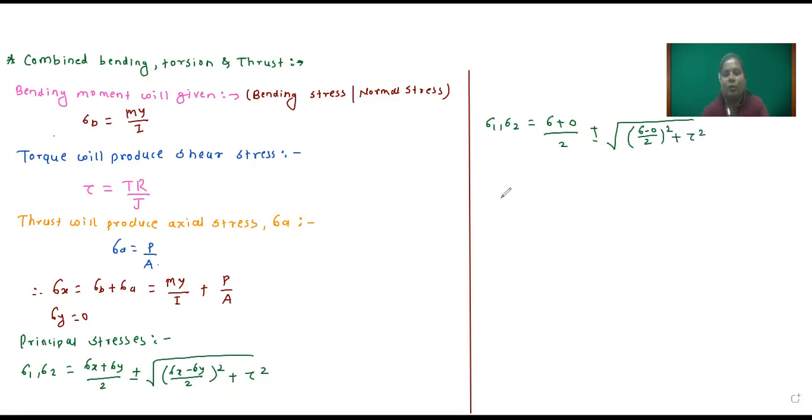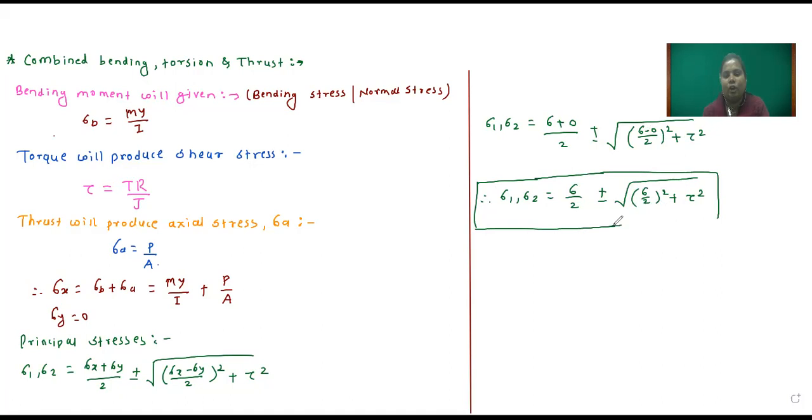So from this we get sigma 1 comma sigma 2 equal to sigma divided by 2 plus minus square root of (sigma divided by 2) bracket square plus tau square. So this is the equation for finding the maximum and minimum principal stresses by considering the combined effect of bending, torsion and thrust. Thrust means axial force.